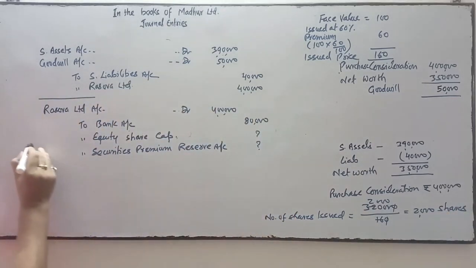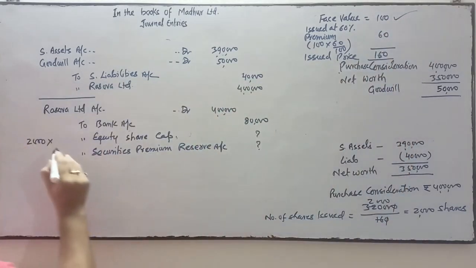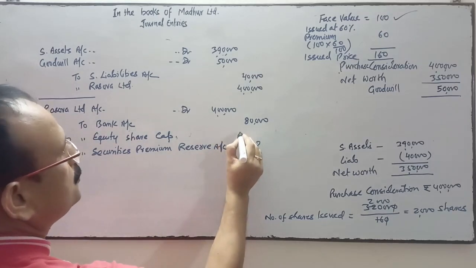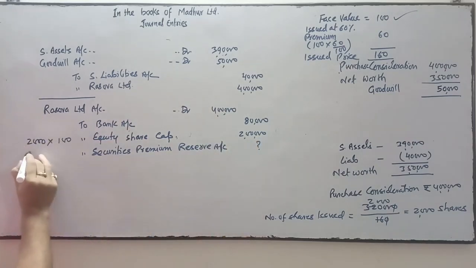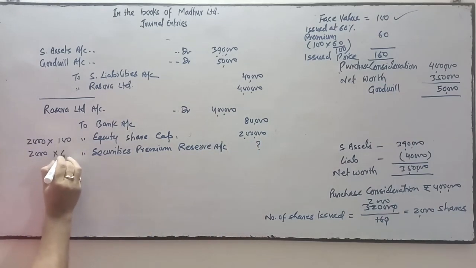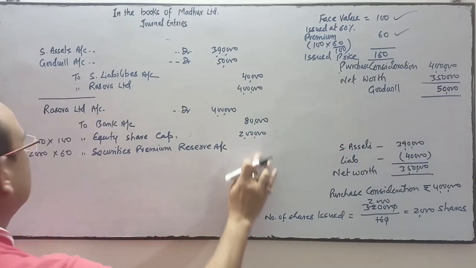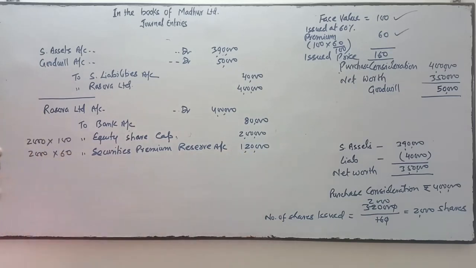So 2,000 into face value of 100 is 2 lakhs, and 2,000 into 60, that is premium, is 1,20,000.